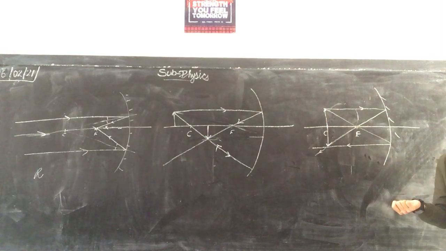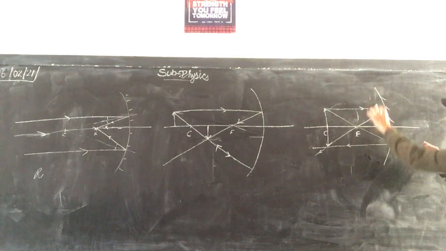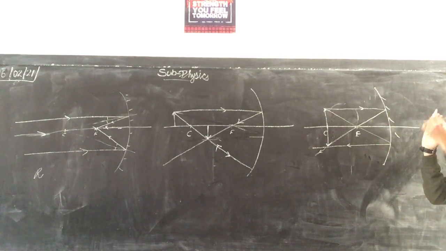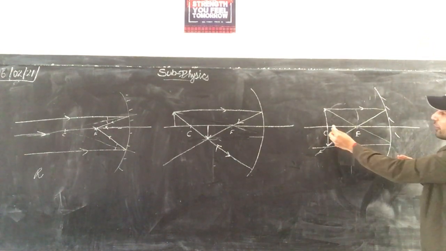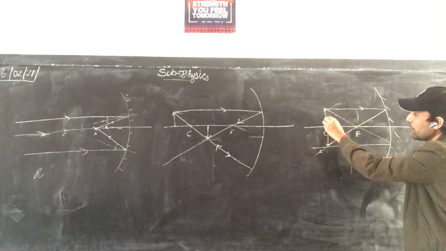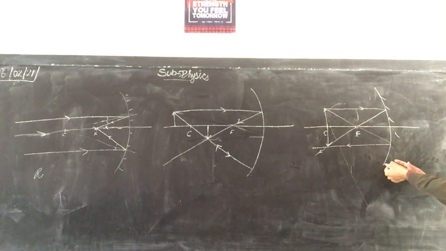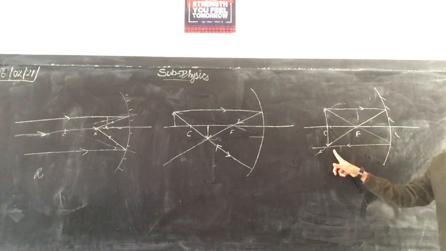We can take any two rays, but see here, the mirror has some aperture as well. It's not infinite. So if I take a ray from here, this ray is never going to be on the mirror. So no use of taking that. Understood this case?